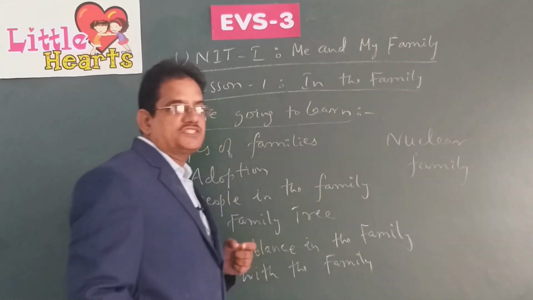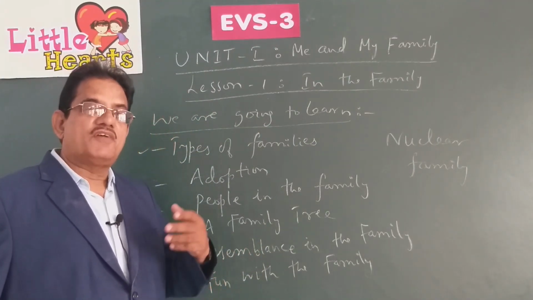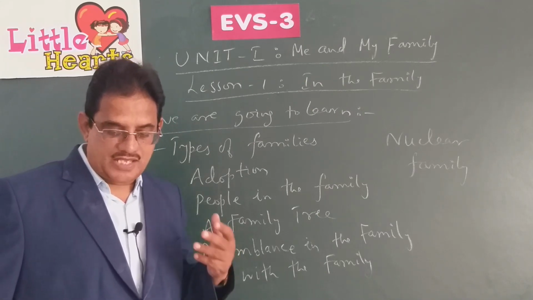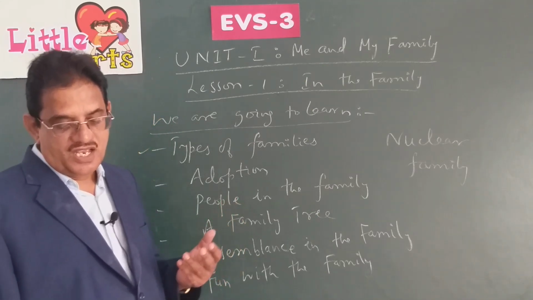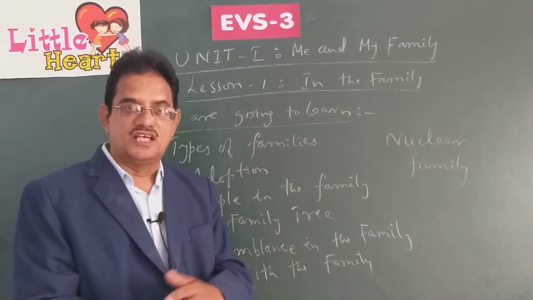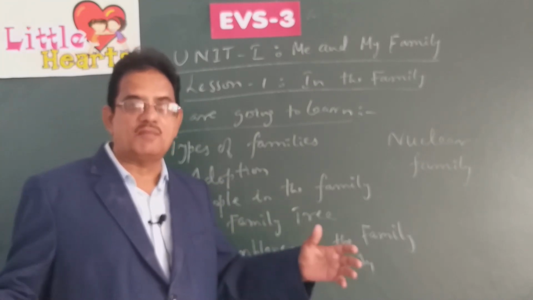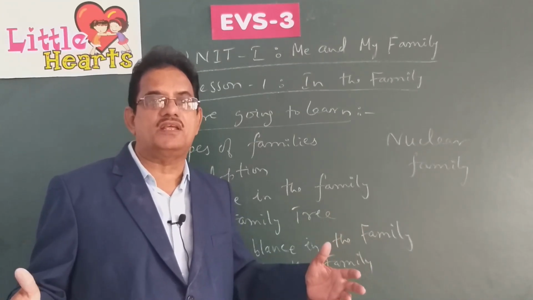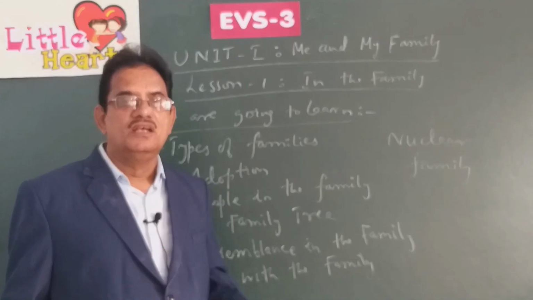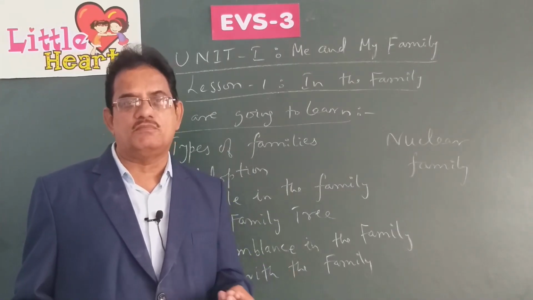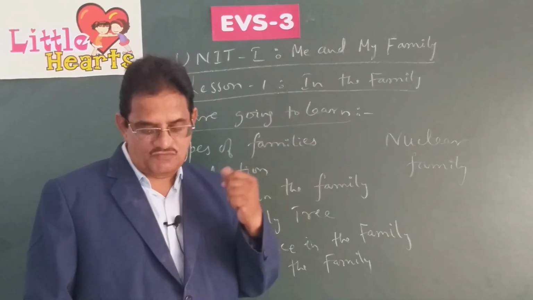When a family has grandparents, parents, uncles, aunts and cousins living together, it is called a joint family or a big family, because the number of members in the family is more. So, we call it a big family or a joint family. When there are only 3 or 4 members like parents and their 1 or 2 children, it forms a small family.